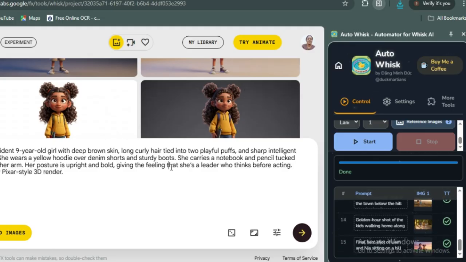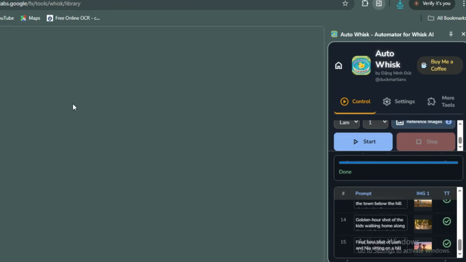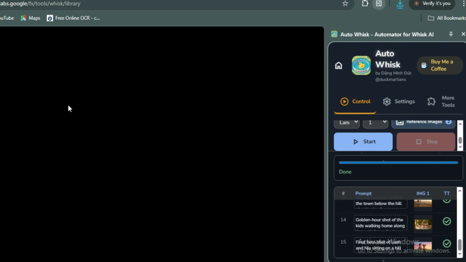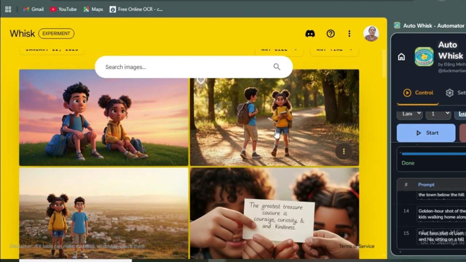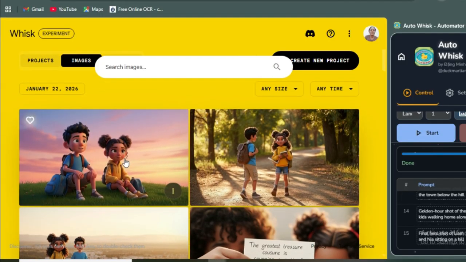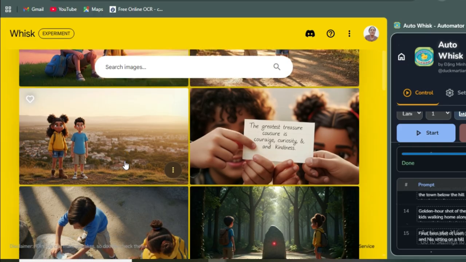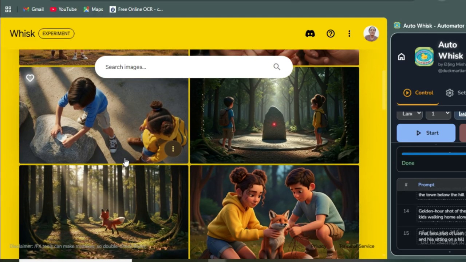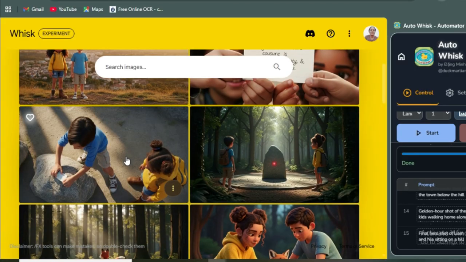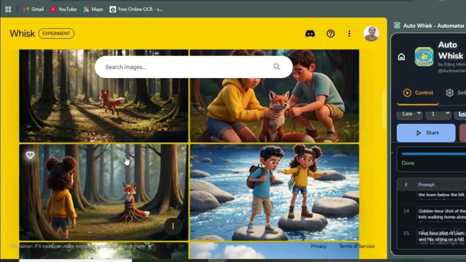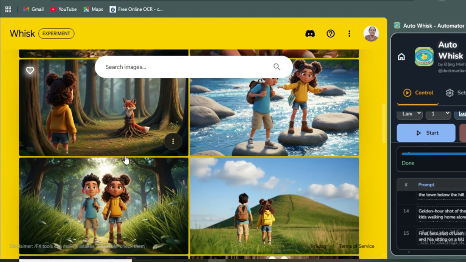Now where do you find it, using a consistent character? You come over to your library here. Over here you will see where all the images that were generated for you live. Now you click on images. Now you can see our images are all ready for us. Instead of generating one after the other, with just one click we have gotten all 15 images at the same time. You can see them and they are consistent now, unlike the first one that we generated.